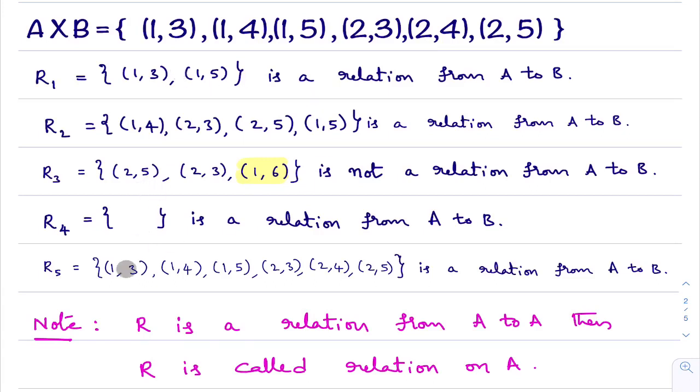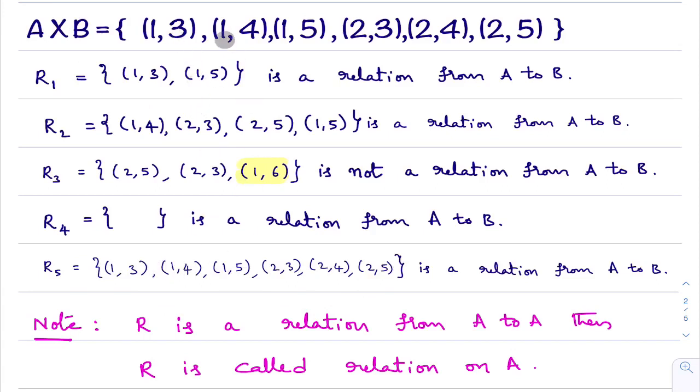Is this a relation from A to B? Yes. Why are you saying it is a relation from A to B? Because it is a subset of A cross B, right? Okay. Now R5. You observe here, all the elements present in this R5 are present in A cross B. In this, how many elements are there? 1, 2, 3, 4, 5, 6. Six elements are there. Ordered pair 1, 3 is there in A cross B? Yes.